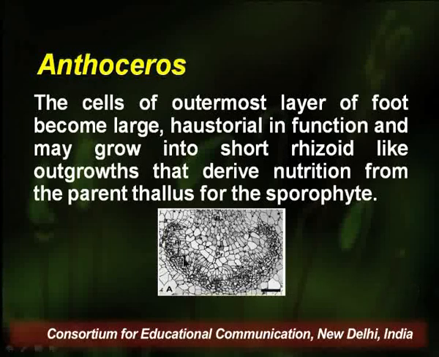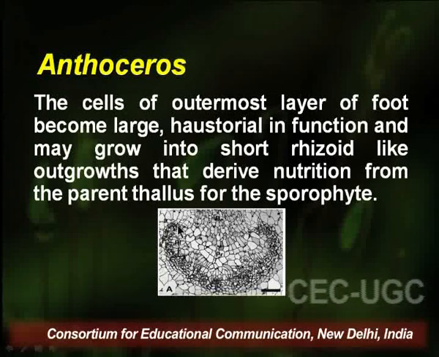These cells, which are elongated like short rhizoids, are also called placenta cells. They have the function of absorbing nutrients from the gametophytic thallus. These cells are analogous to transfer cells.